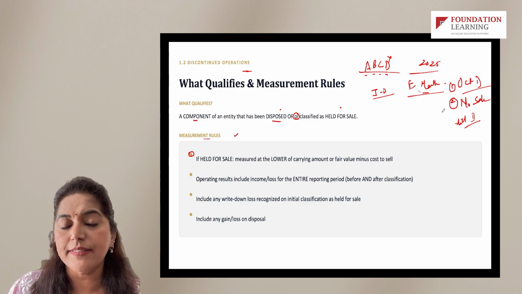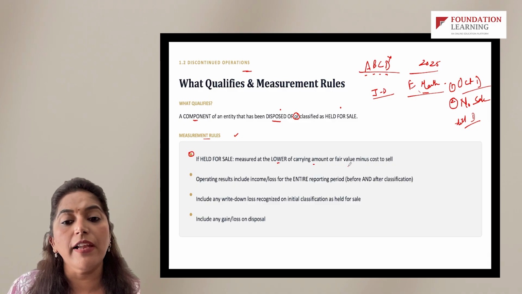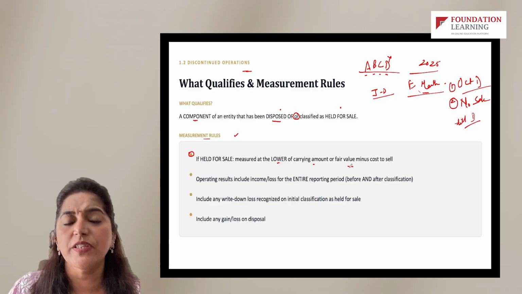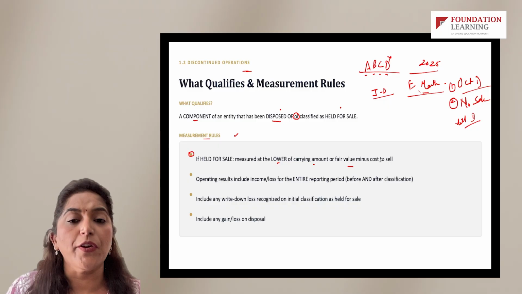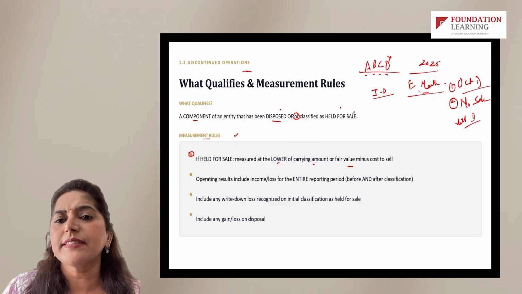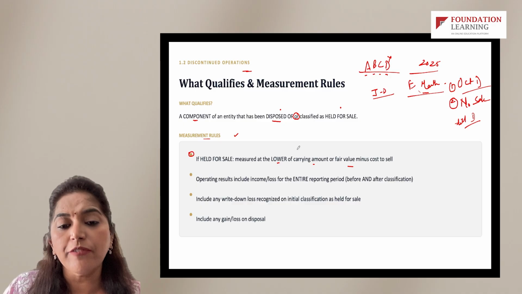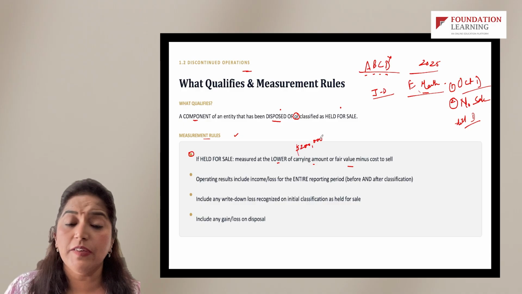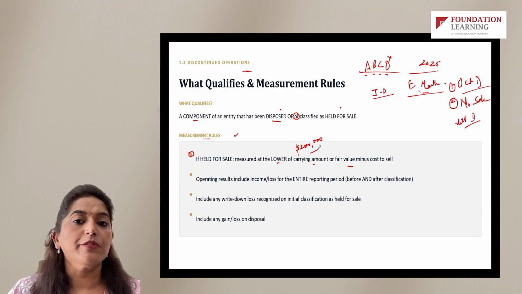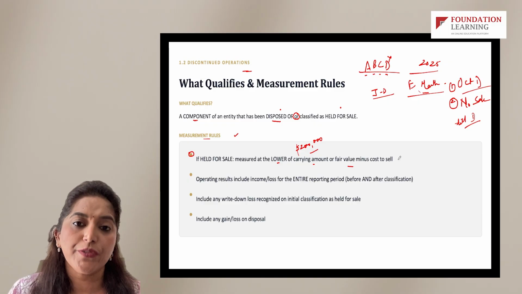If held for sale, this second scenario, it is measured at the lower of the carrying amount or the fair value of the plant, machinery or department minus cost to sell. Let's say the carrying value of that plant, for this division D, was around $200,000. Since we are doing CPA, we'll do all our calculations in dollars so that you are comfortable when solving the questions. Or fair value minus cost to sell.